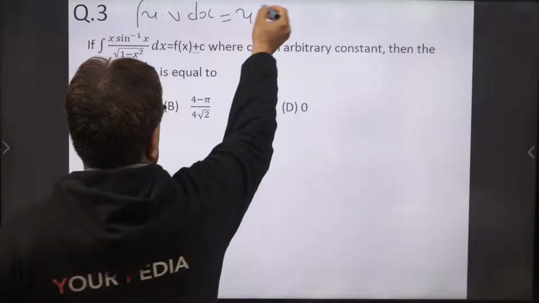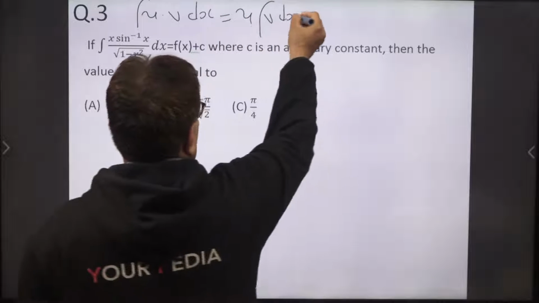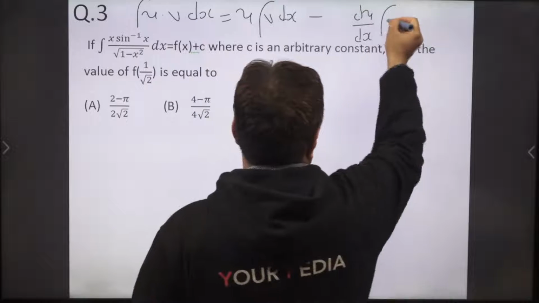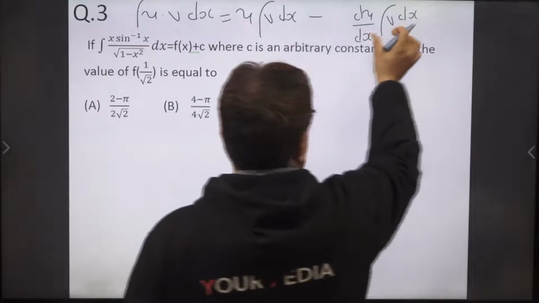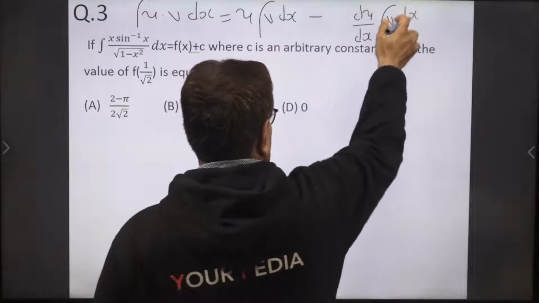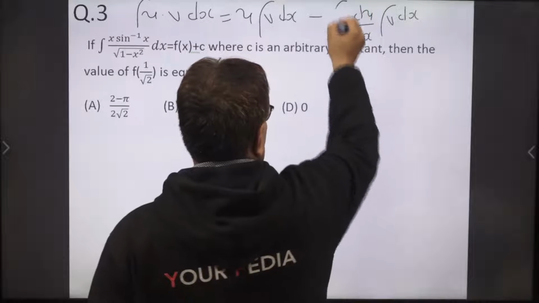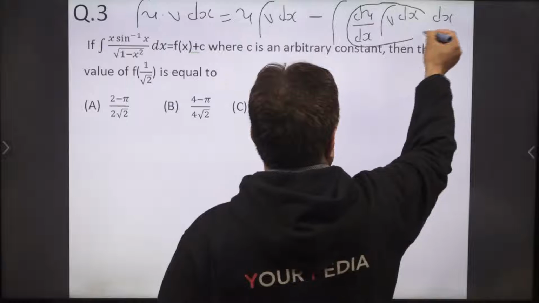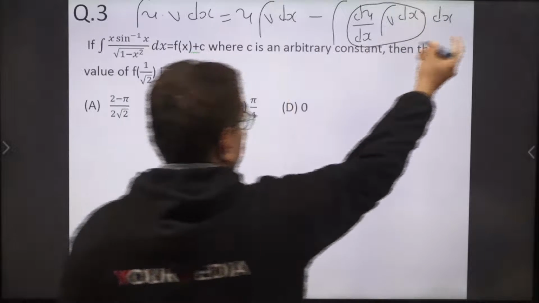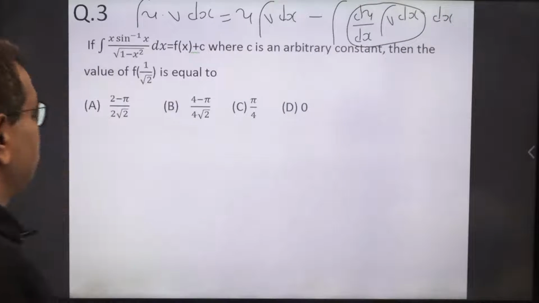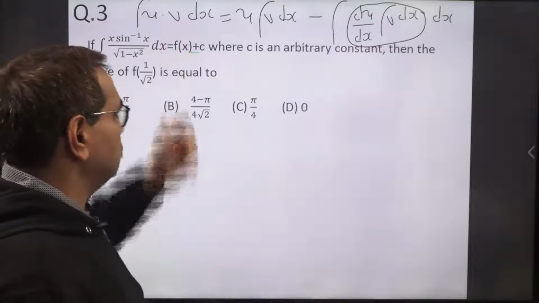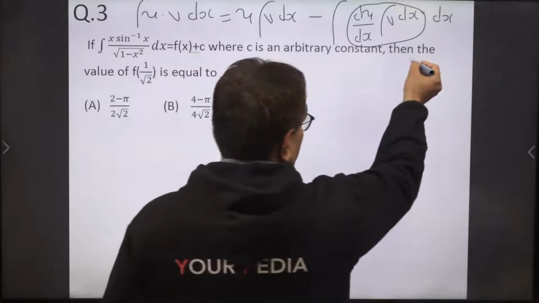First function u multiplied by integration of v, minus derivative of u, du upon dx, multiplied by integration of v, and then we multiply them. Okay, du upon dx into integration of v, and then integration of this whole product again. Okay, we integrate this whole product again, and plus arbitrary constant c. So this is the integration by parts method formula. Now how do we decide this u? Okay, if we have two functions, then which one is u? So that is selected using ILATE rule,